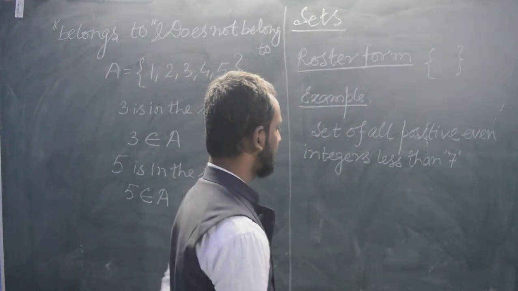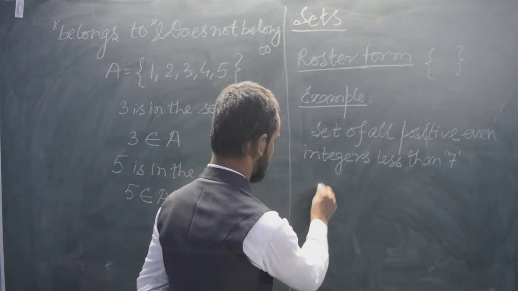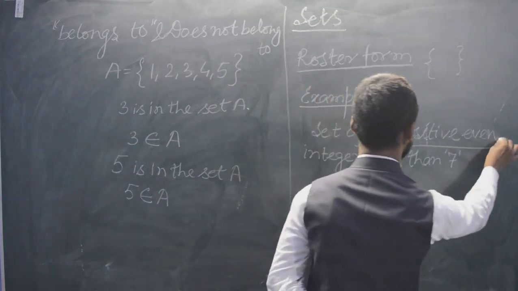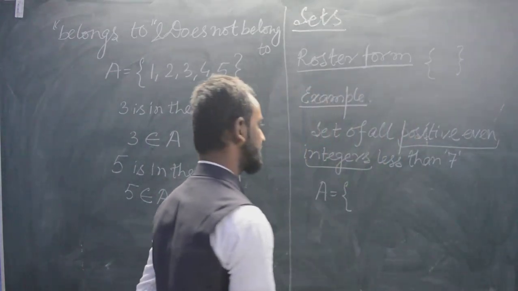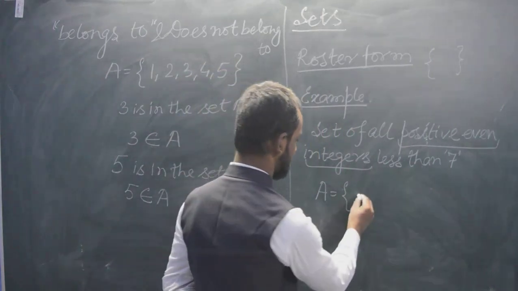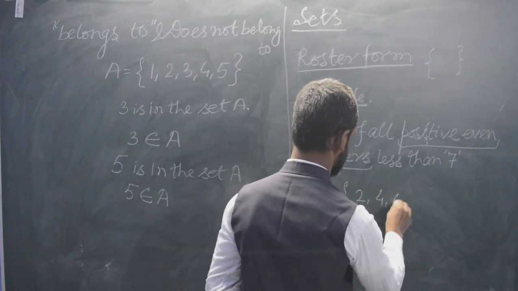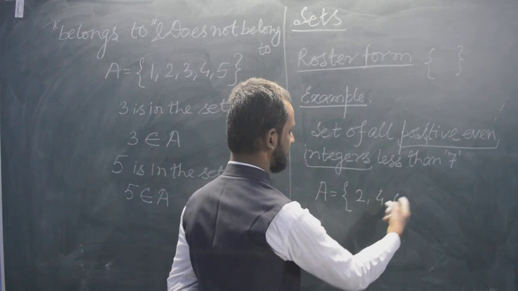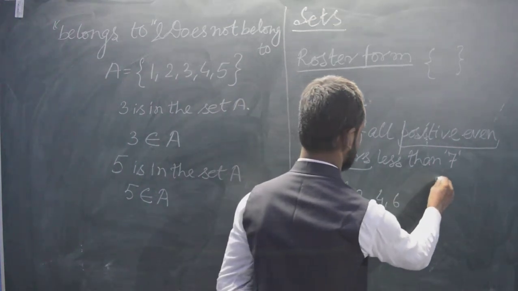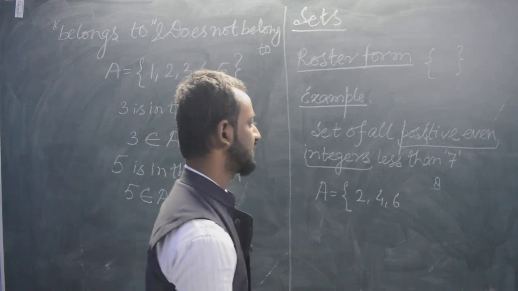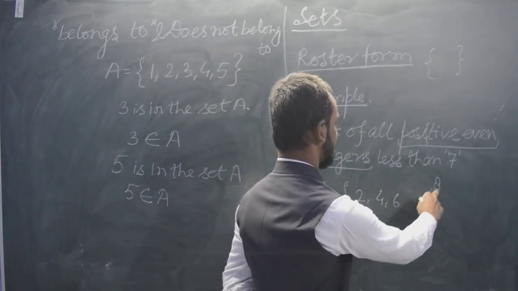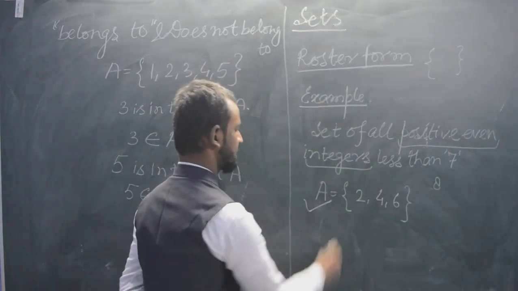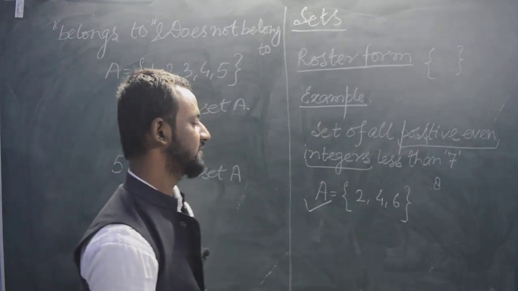If we want to describe it in roster form, say A is the set of all positive even integers, we know what integers are, we know what an even number is, positive, so 2, 4, 6, and they are saying less than 7, so we will not go forward, because the next positive even number is 8, but we want less than 7, so we will close the bracket. So this is the roster form of this particular one.